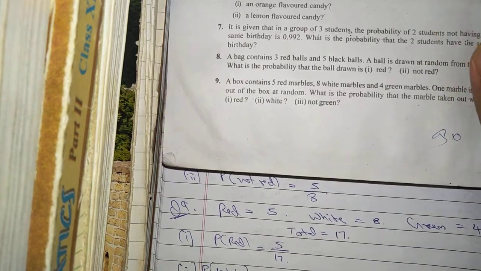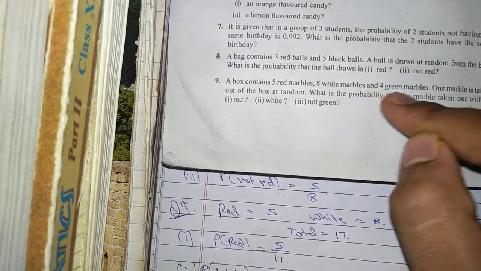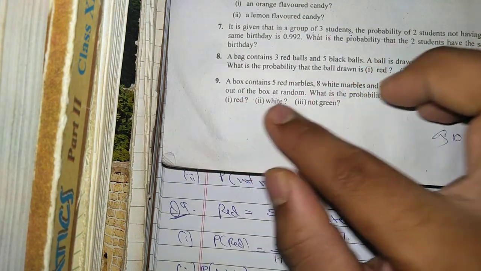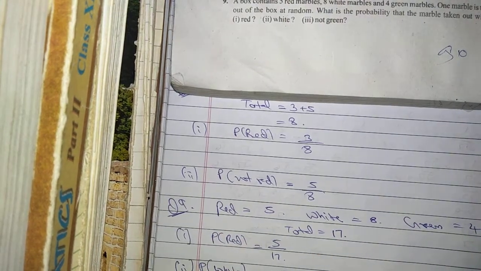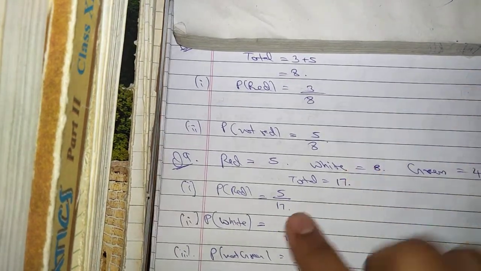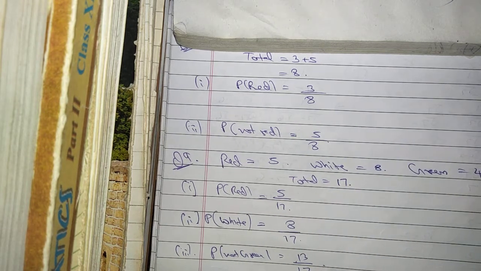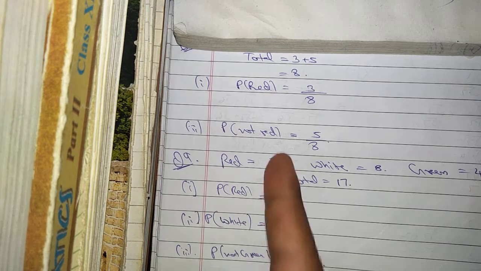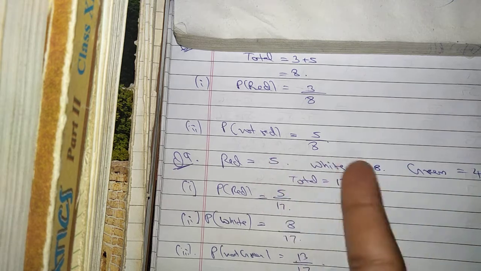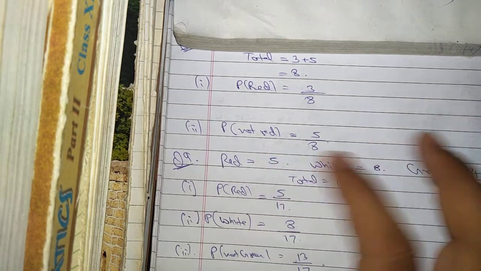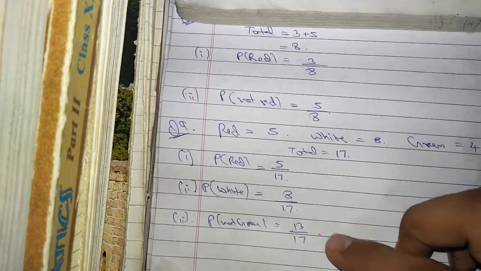Then question number 9. A box contains 5 red marbles, 8 white marbles and 4 green marbles. One marble is taken out of the box at random. What is the probability that the marble taken out will be red, white, and not green? Red 5, white 8 and green 4, so total number of cases is 17. The probability of red is 5 upon 17, white is 8 upon 17, and not green means red and white, green will not come. Red and white means 5 plus 8, 13. So 13 upon 17. This is the P(not green).